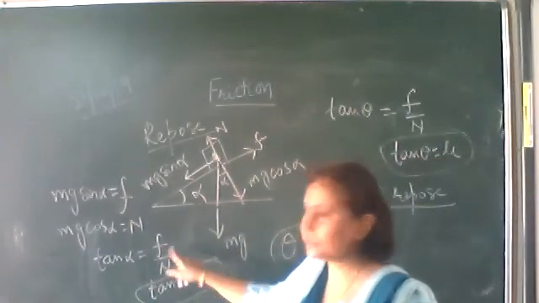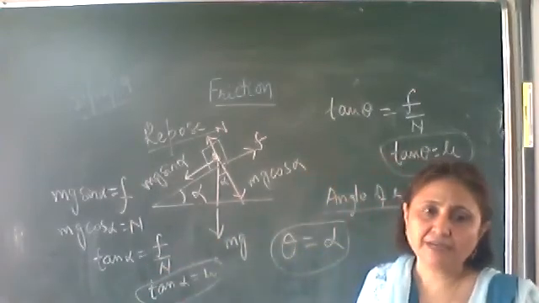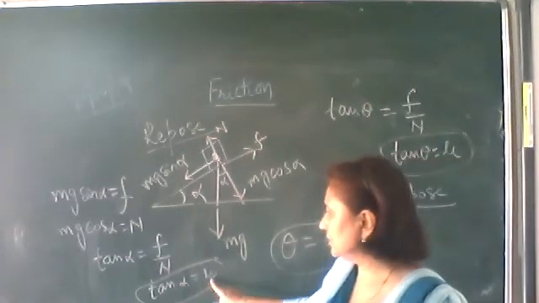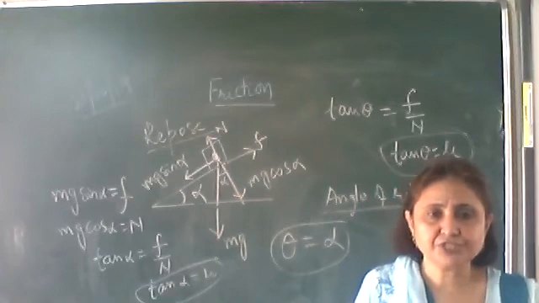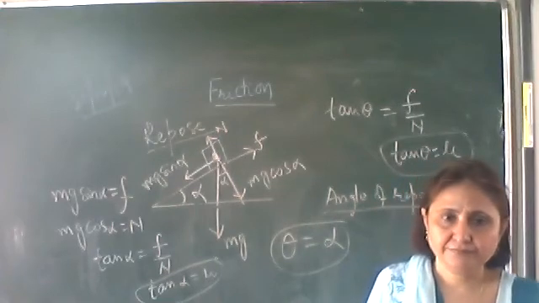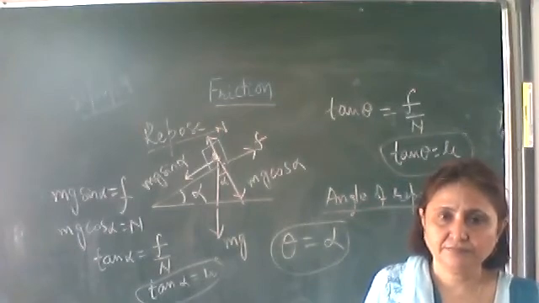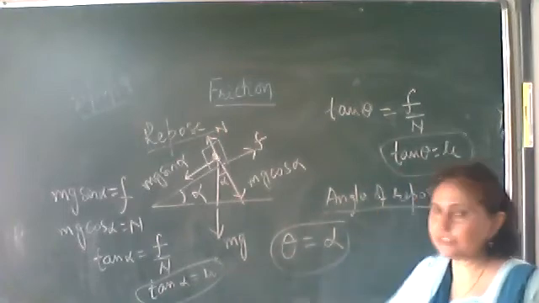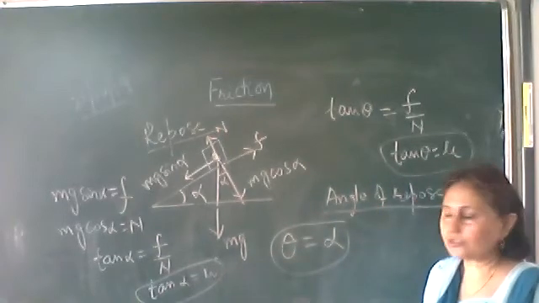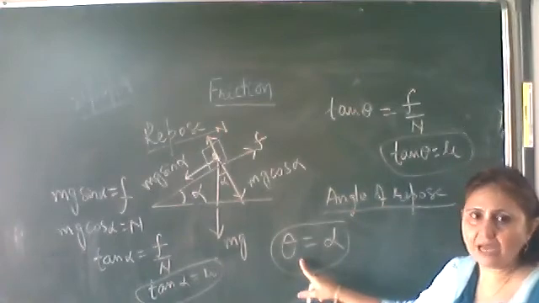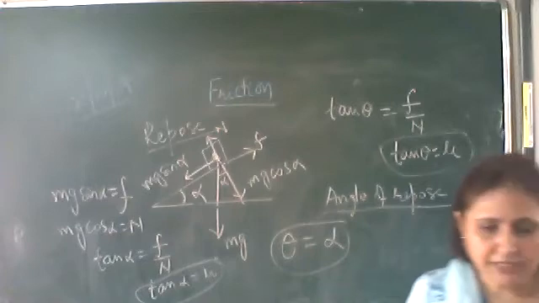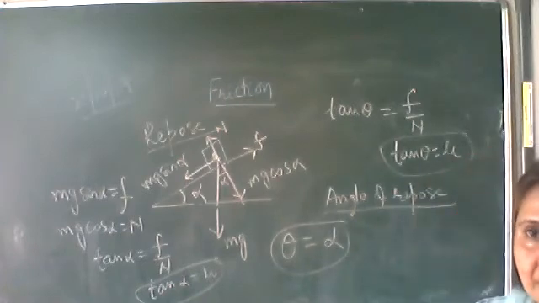Divide the two equations. Tan alpha is equal to frictional force upon normal reaction. So it is equal to the coefficient of friction. Write tan alpha is equal to mu. So write down, numerically, angle of friction is equal to angle of repose.